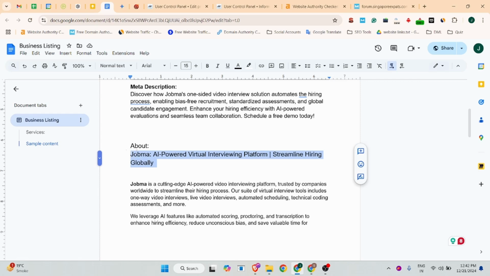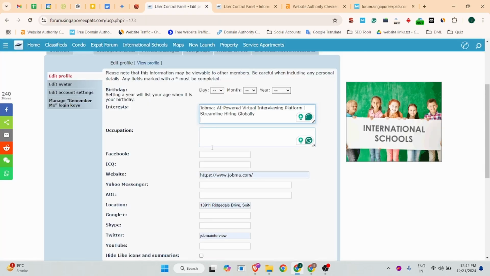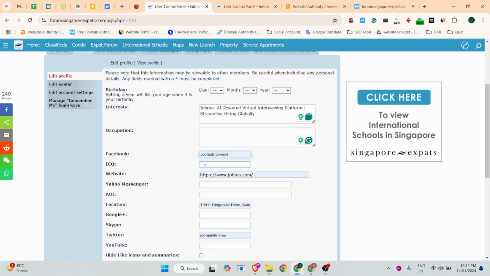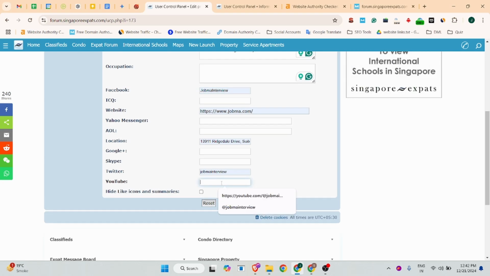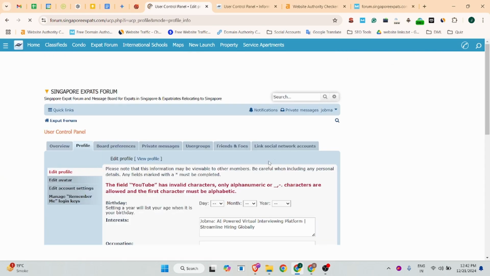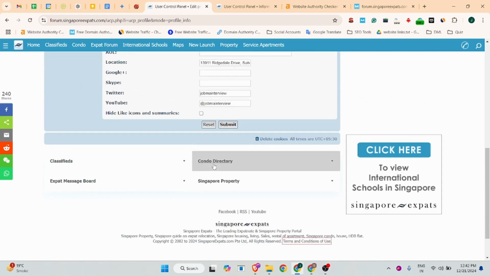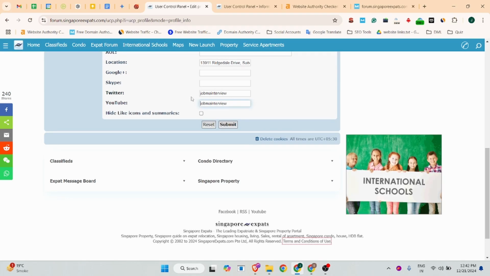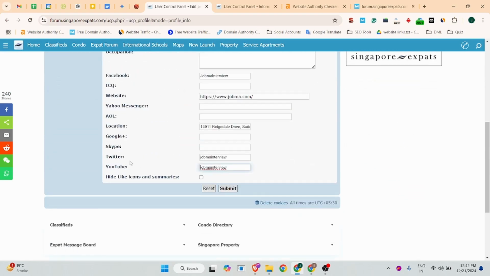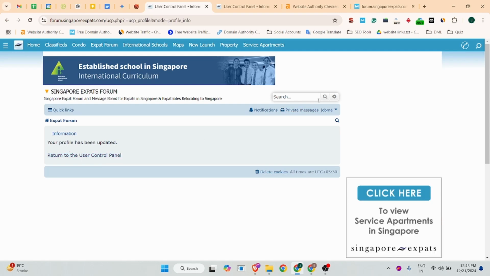Let me use my whole short title, and there I can add my Facebook username as well, location, Google Plus, Skype, Twitter, YouTube, and after that you will click on the submit button. It failed. Okay, so we added wrong information in the YouTube section. After that, we can click on submit, and our profile is successfully updated.